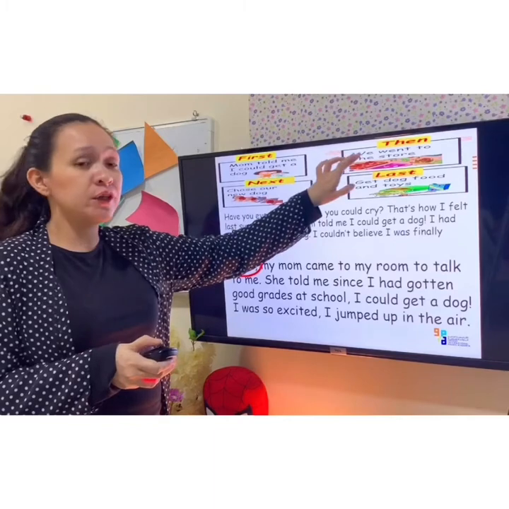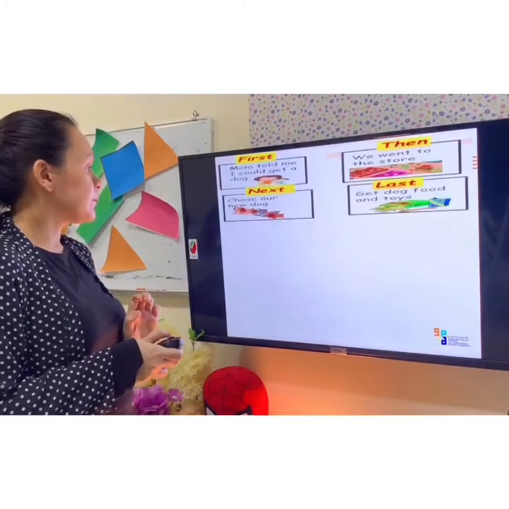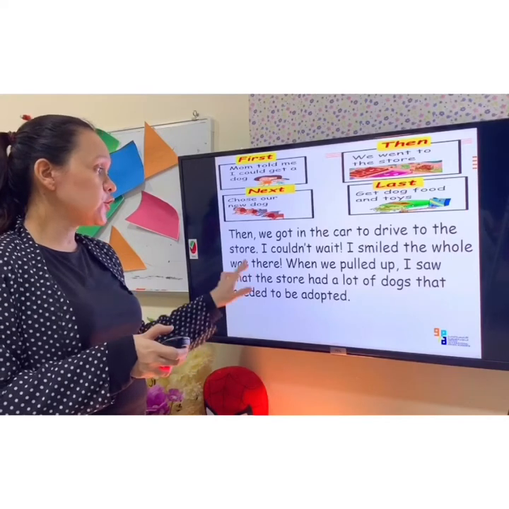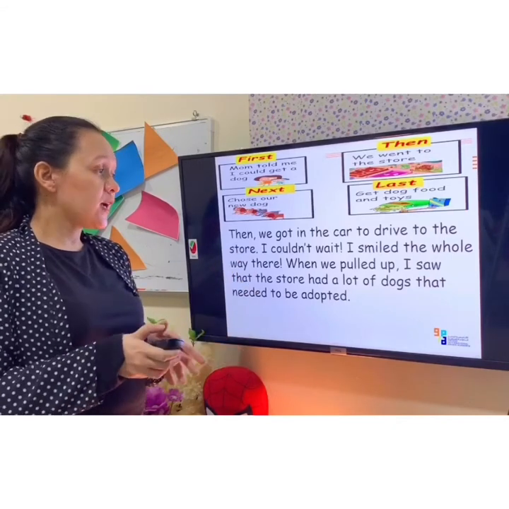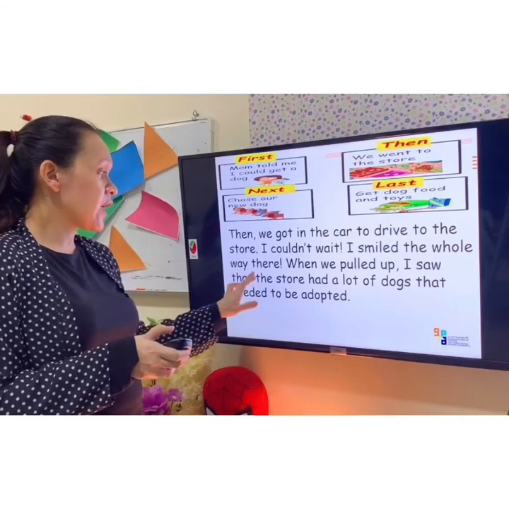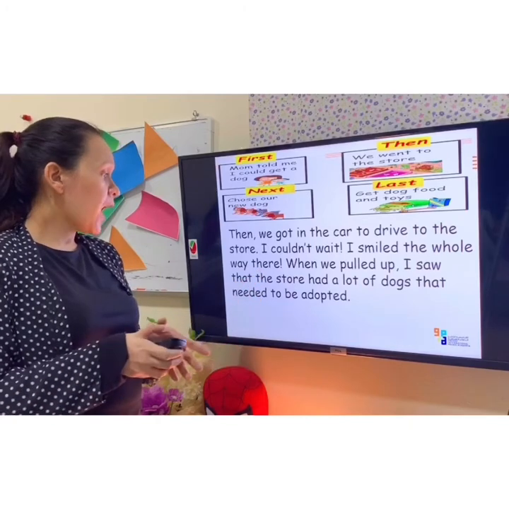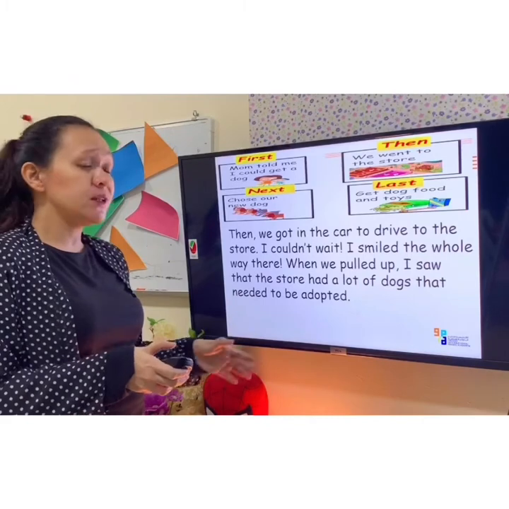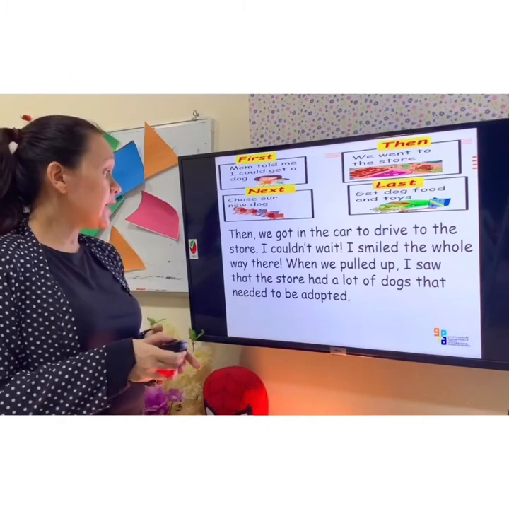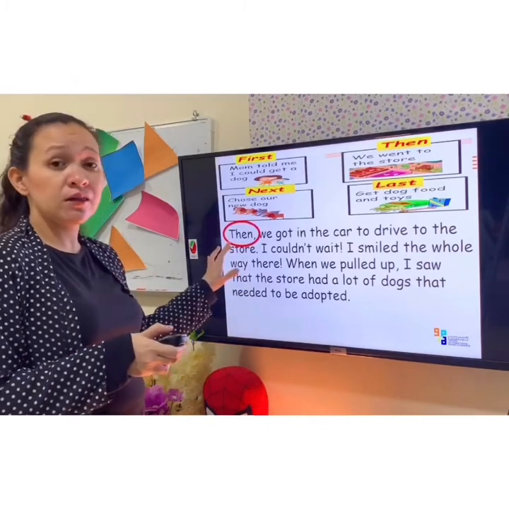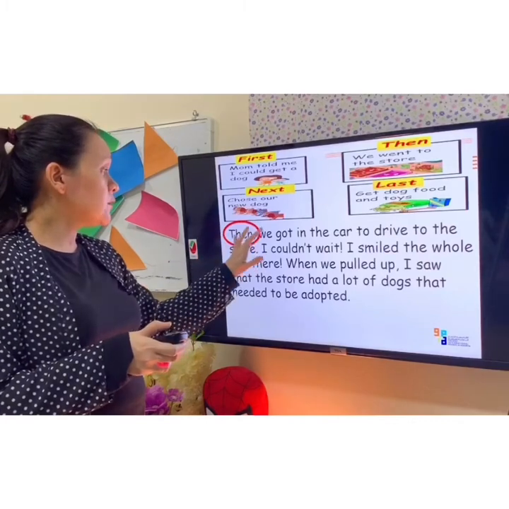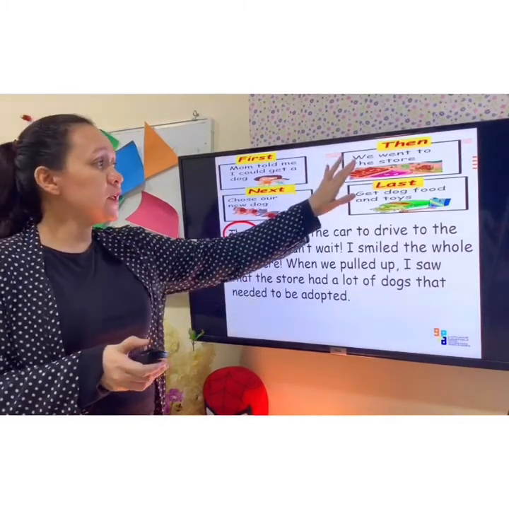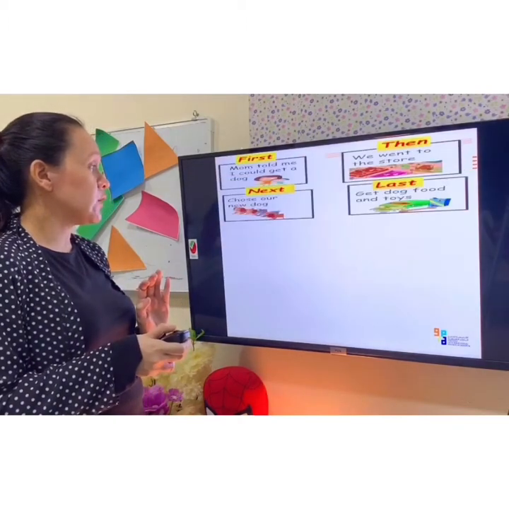Now let's move here. Then, "we got in the car to drive to the store. I couldn't wait. I smiled the whole way there. When we pulled up, I saw that the store had a lot of dogs that needed to be adopted." So again, I'm using here on this part the transition word then. So we are done here. Let's move to the next one.